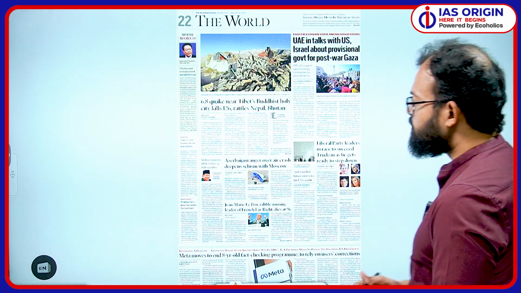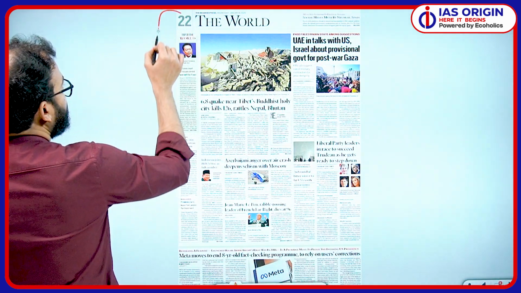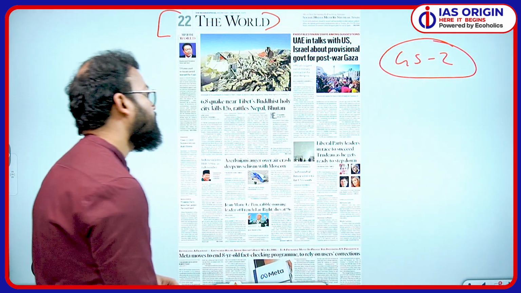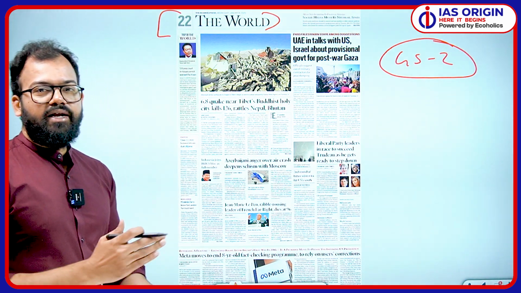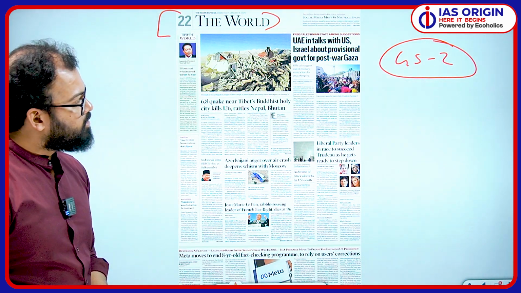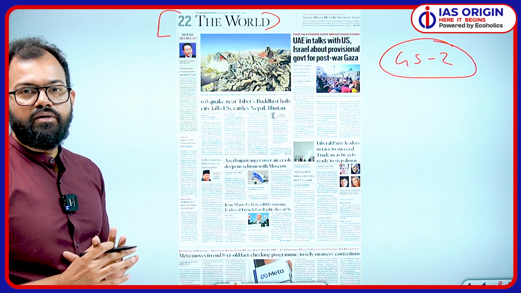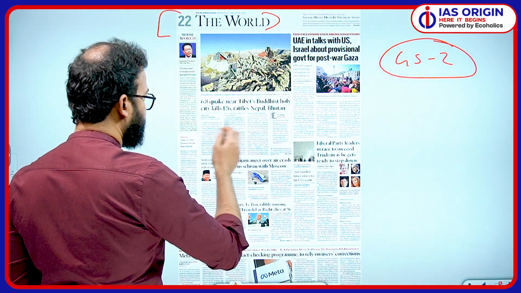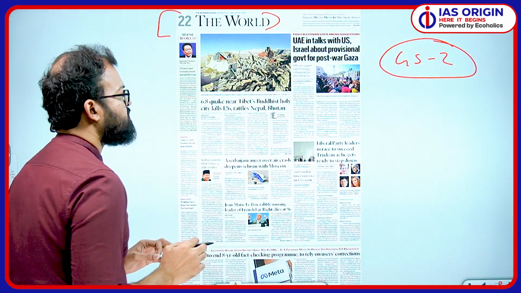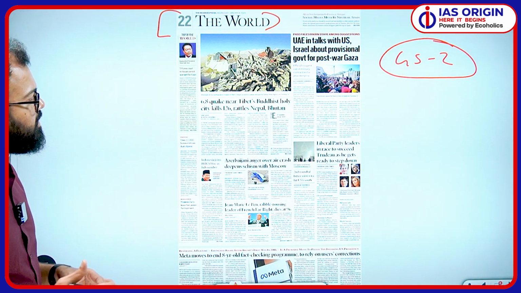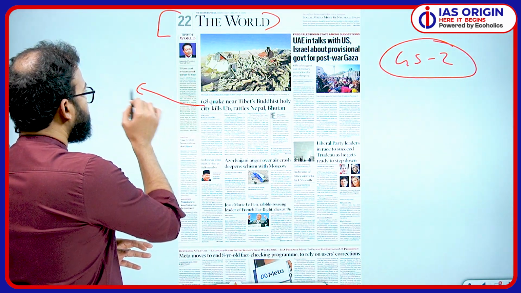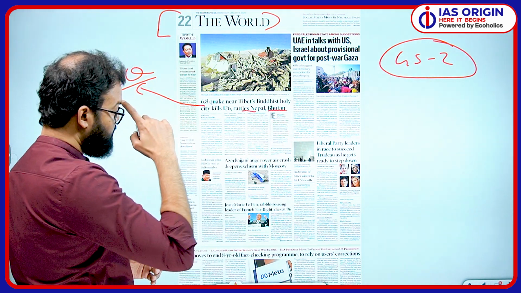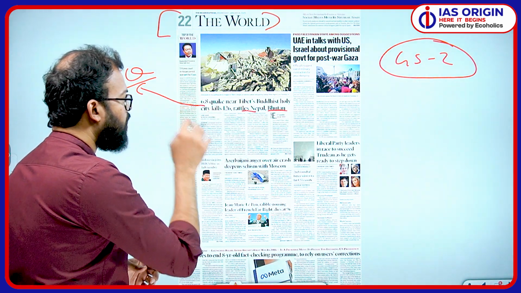Then we come to the world. Now here I told you about the world. If you see the UPSC syllabus of GS paper 2, you will realize that the syllabus mentions India and its bilateral relations. So if it is not related to India, then the news is not important. Now here you can see a 6.8 earthquake on the Richter scale, etc. This news is not important per se because here the concept of earthquake is important. Where exactly it happened, the reason, the content of the news, is not important.